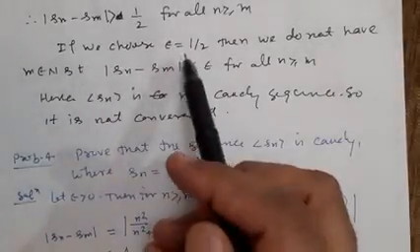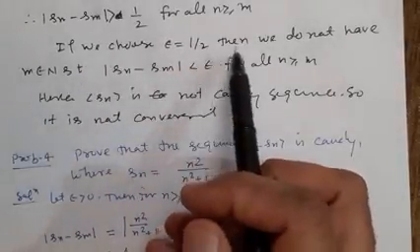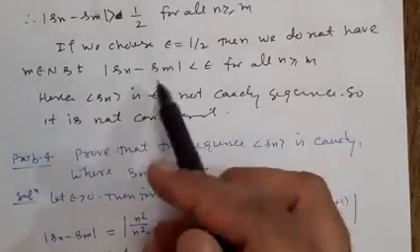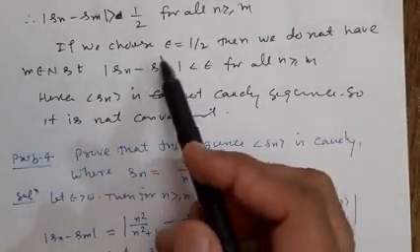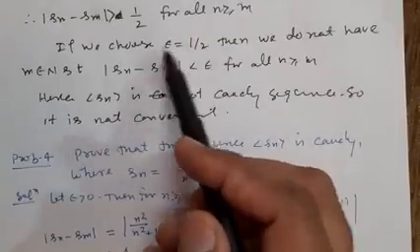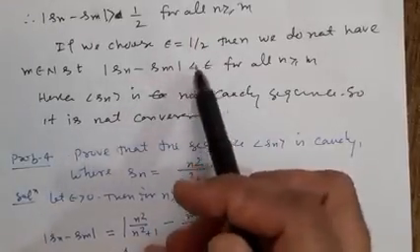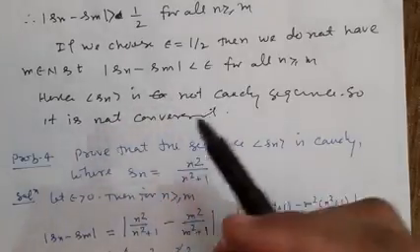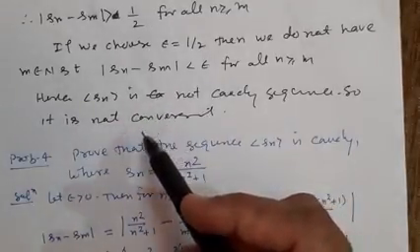But if we choose epsilon equal to 1 by 2, then we do not have m belonging to N such that this is less than epsilon, because for epsilon equal to 1 by 2, this will be greater than epsilon. So it is not a Cauchy sequence. That is, it is not convergent.